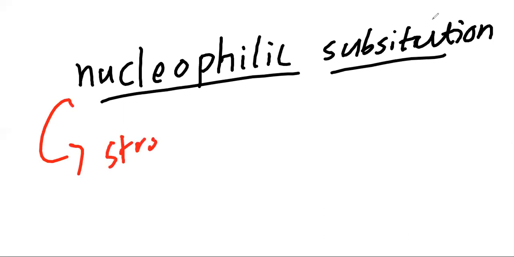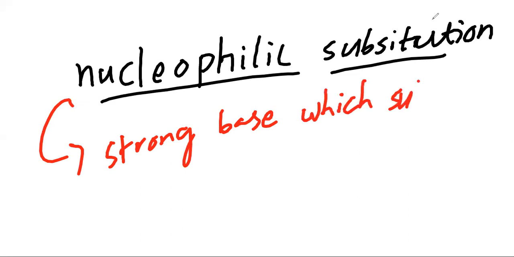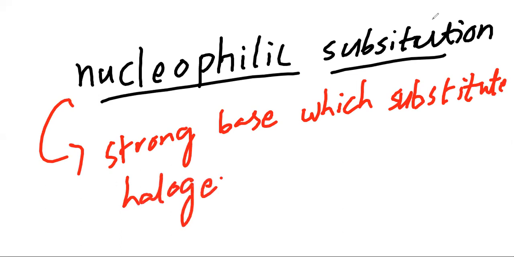A nucleophile is considered as a strong base which substitutes, meaning which removes, halogen from alkyl halide.